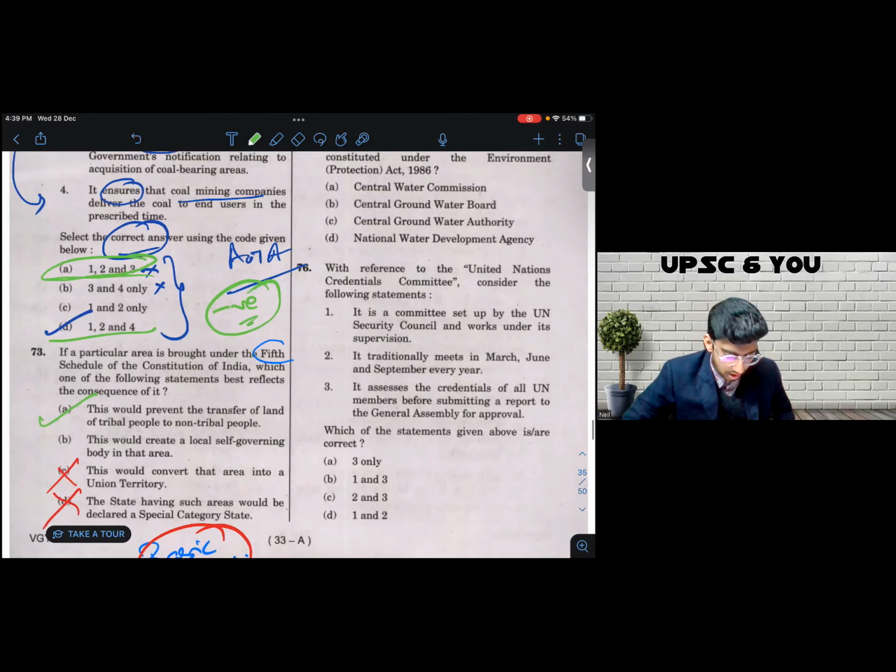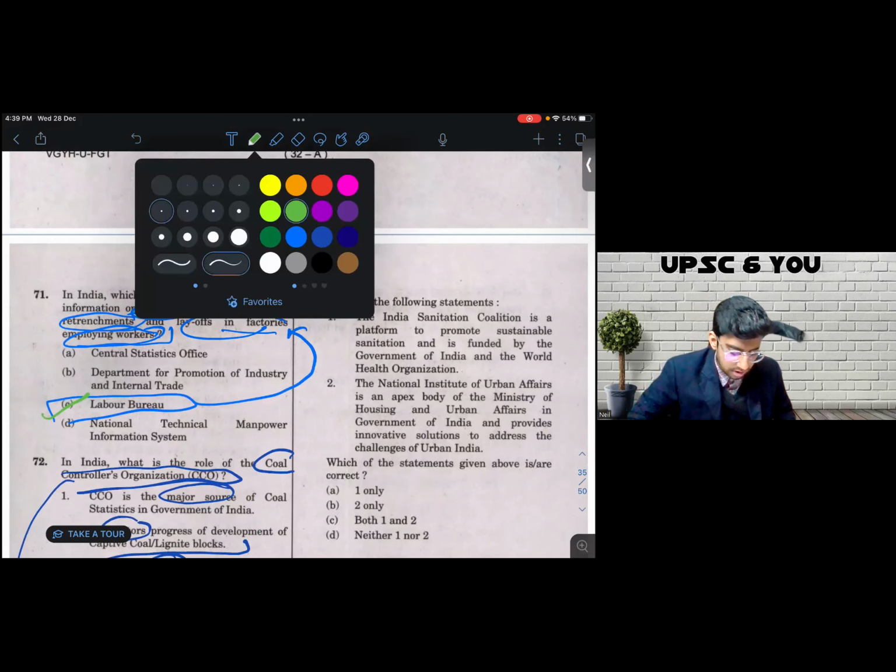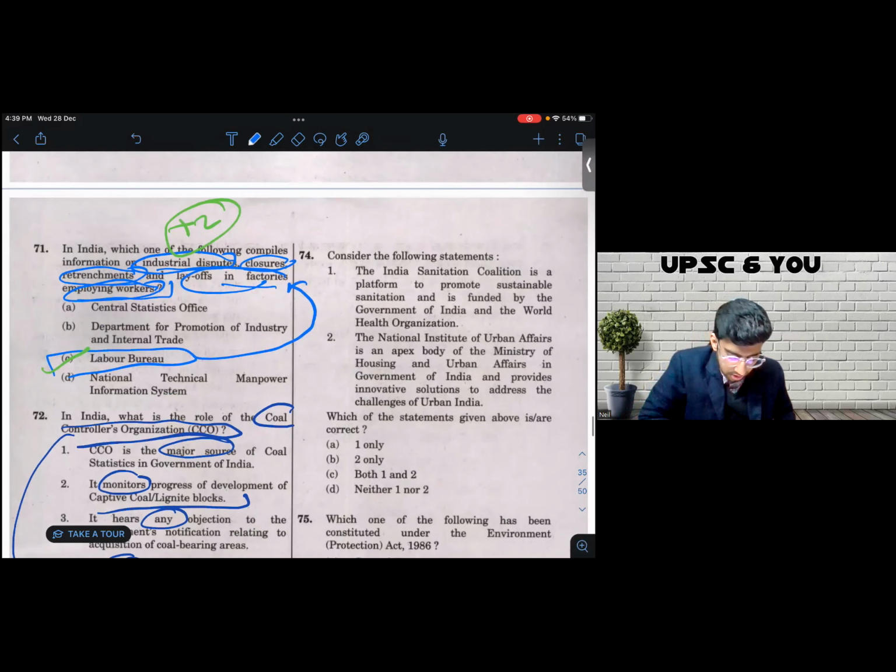So let's come to the next question. Question number 74. Question number 74 says, consider the following statements. Which of the above are correct? I had no idea about either of these 2 statements. The answers given to these questions are different based on which coaching center's key you are referring to. I have my own opinion about it. I'm going to share it really soon.